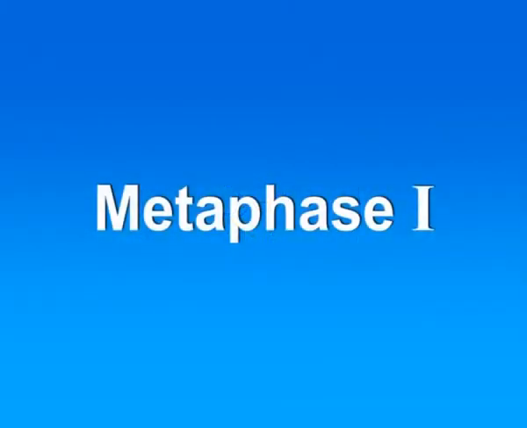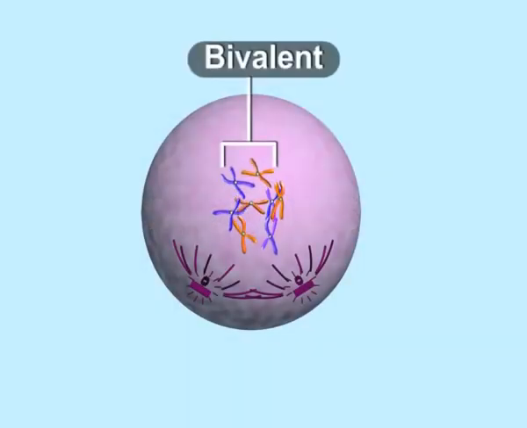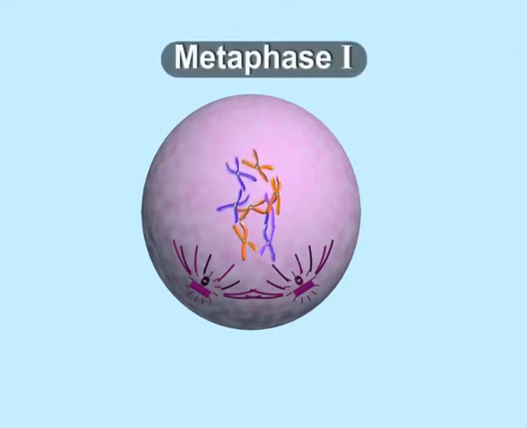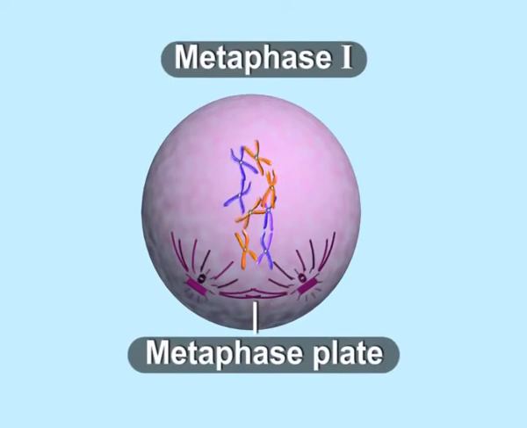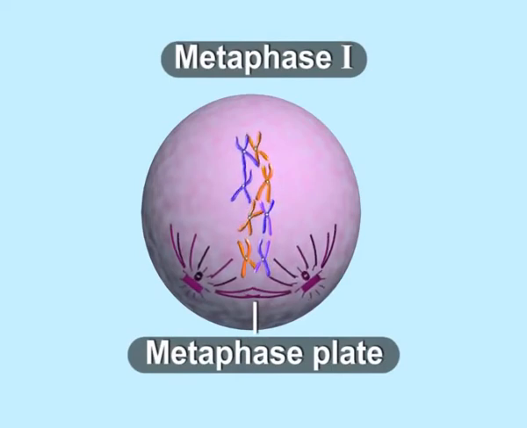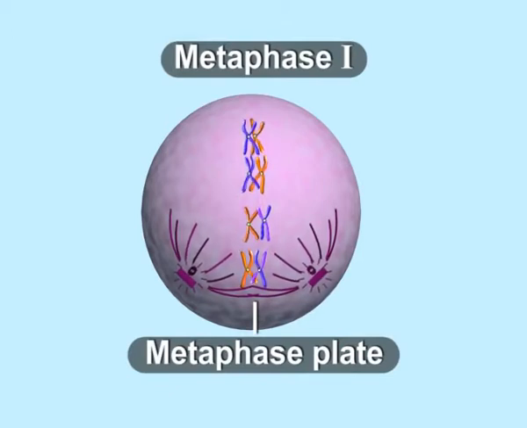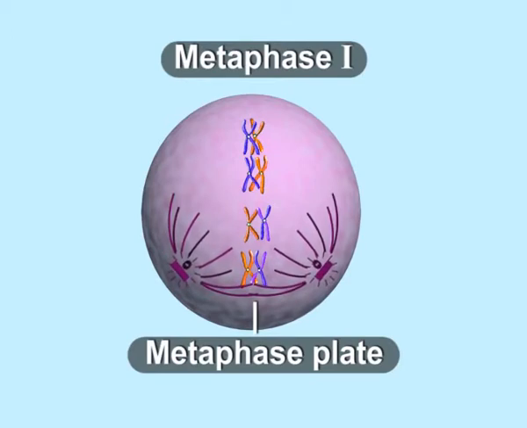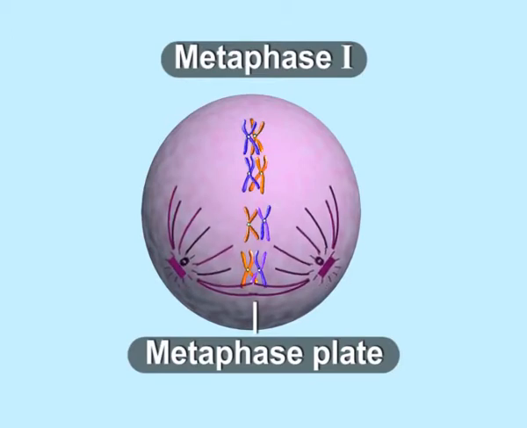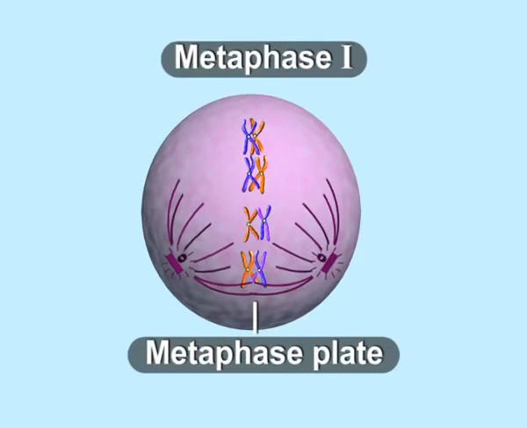Metaphase 1. During metaphase 1, bivalents, that is each unit composed of 2 chromosomes, or we may say 4 chromatids, align themselves at the metaphase plate. Metaphase 1 is characterized by a fully formed spindle. By the end of this stage, bivalents independently attach themselves to metaphase plate.